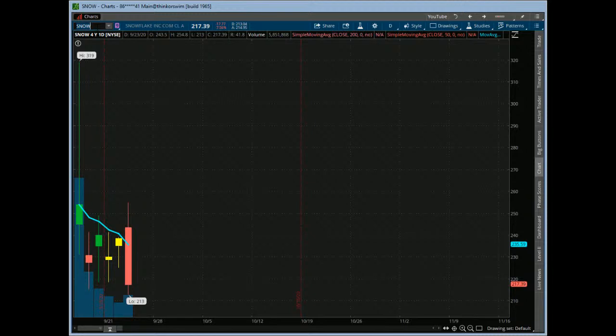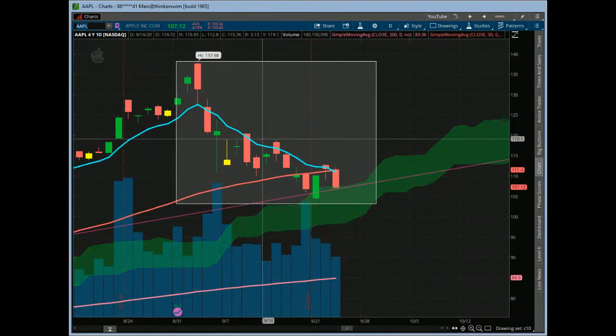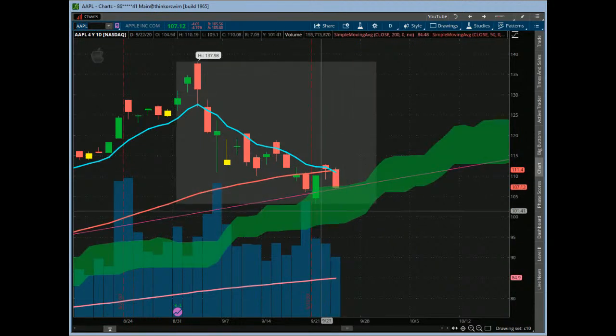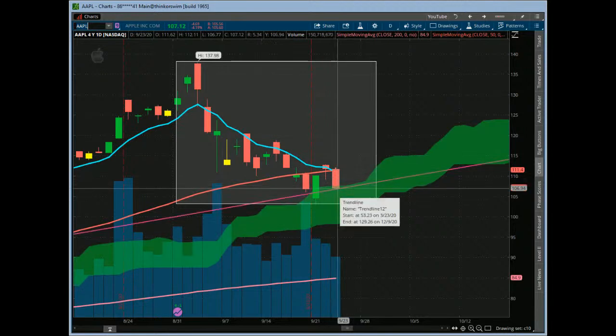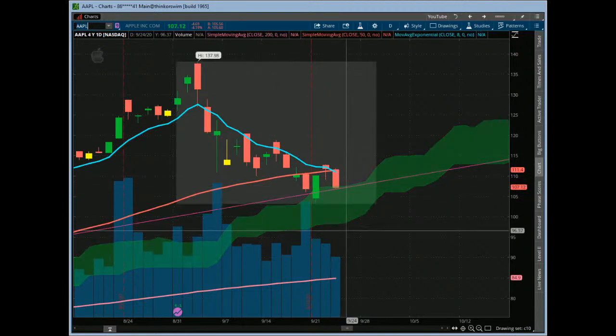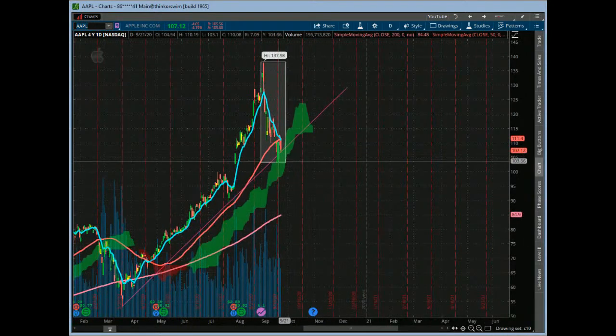This is good stuff. Apple, nice one, Tracy. Let's take a look. So Apple's in a banana. Not really an evening star reversal because it's kind of working our way back down. Again, it was a low volume hanging man yesterday. That was a nice red candle here off the 80 MA. Worked our way down and back to the upward trend line on this one. So it's kind of a key area for Apple to hold, but it's in a trend box right here because we broke it. So kind of keeping Apple today.